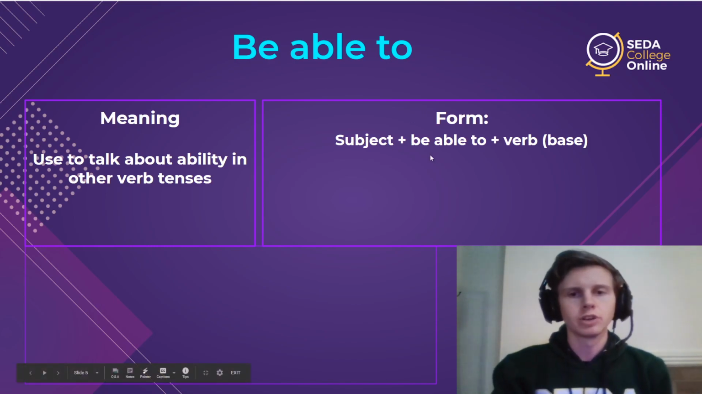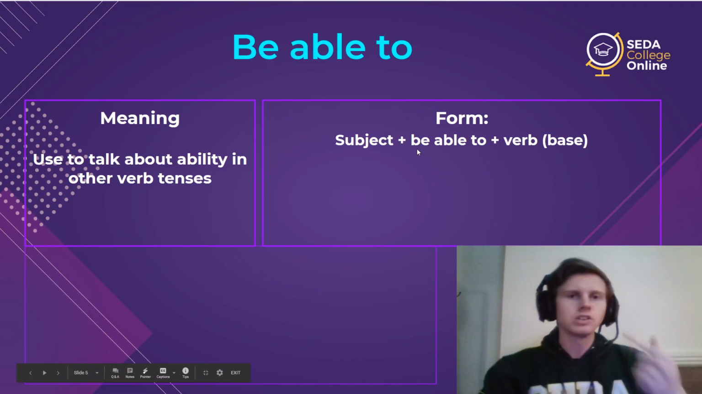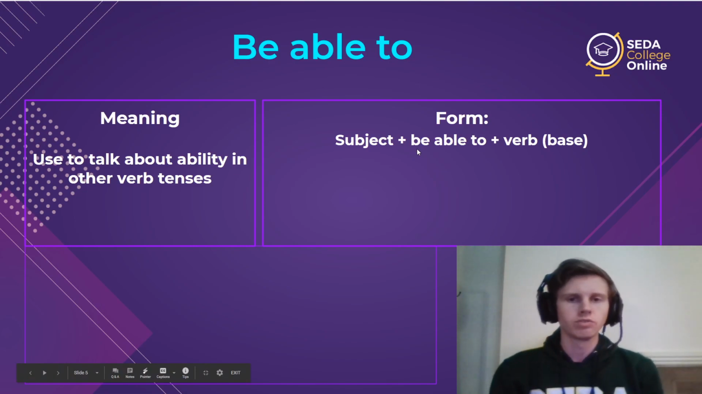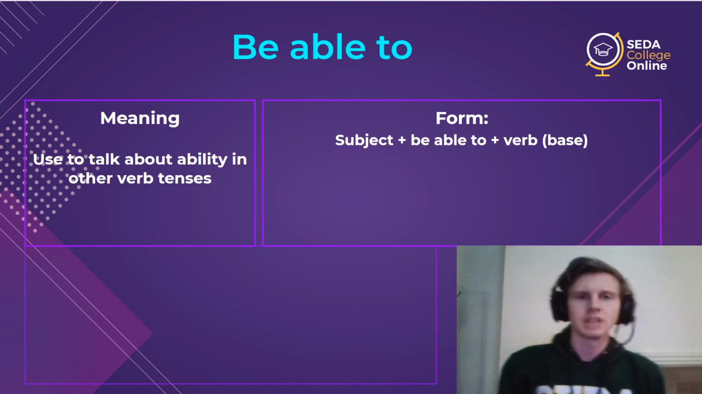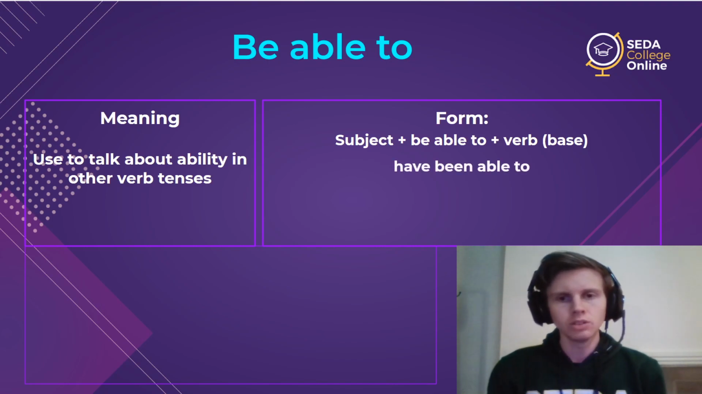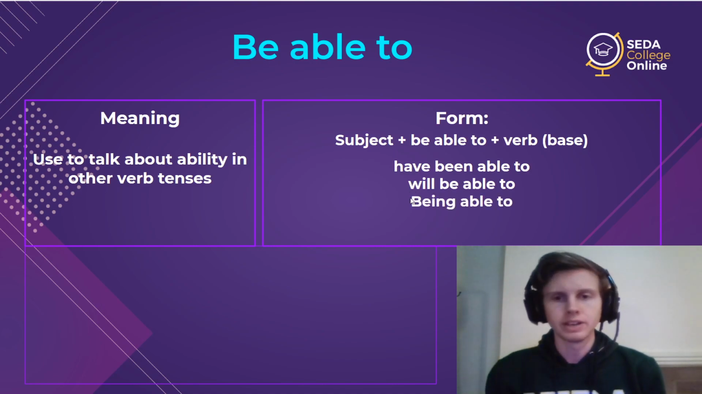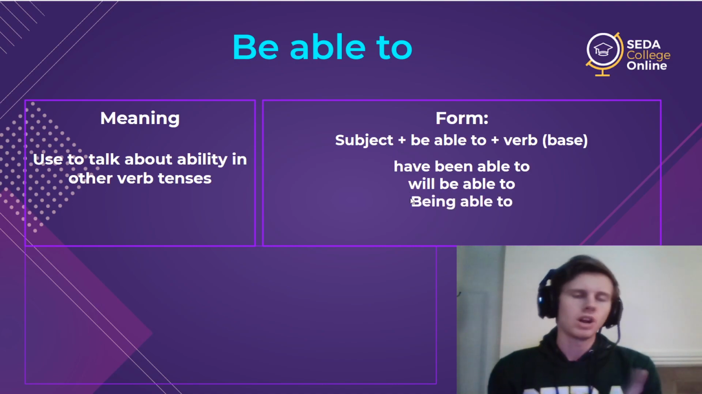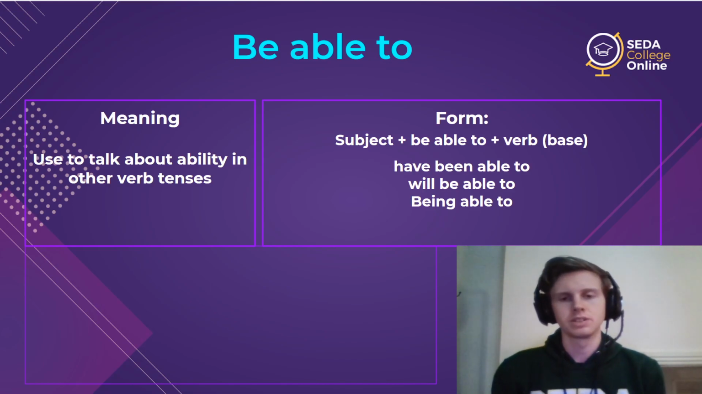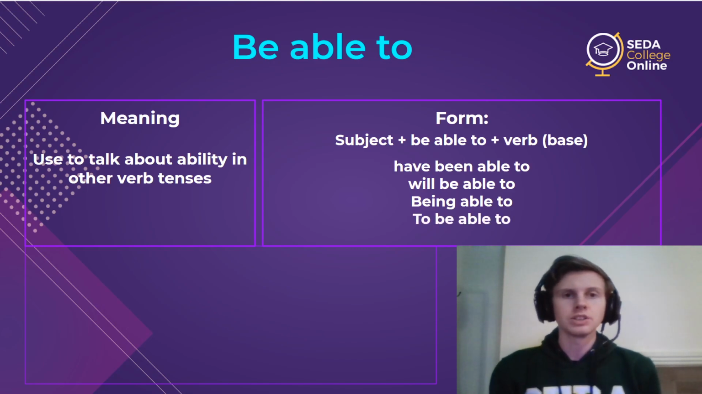However, this verb to be here will change for time, and it will change for past and present and future. So I can say it in a perfect example, have been able to. Or I can say it in a future example, will be able to. Or I can use it as a gerund, so being able to. Not continuous, but a gerund, so being like a subject, being able to. Or I can use it as an infinitive, to be able to.